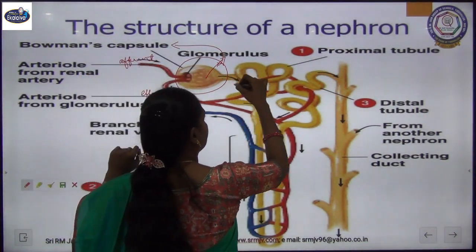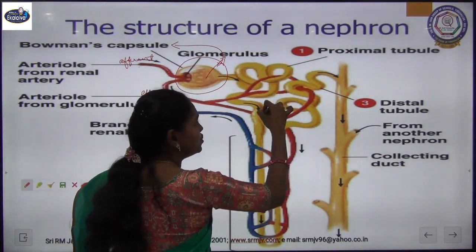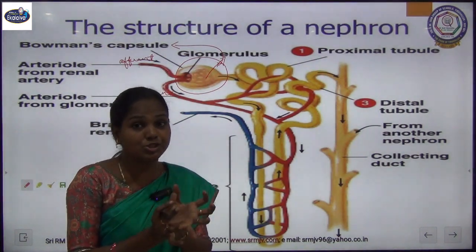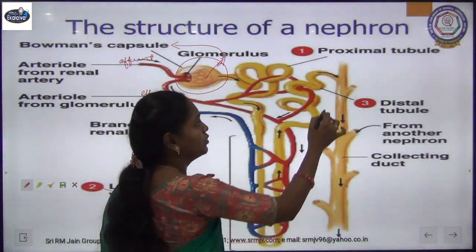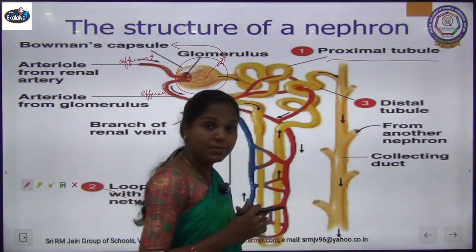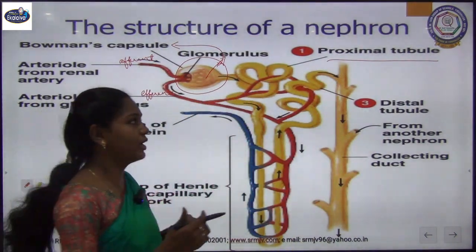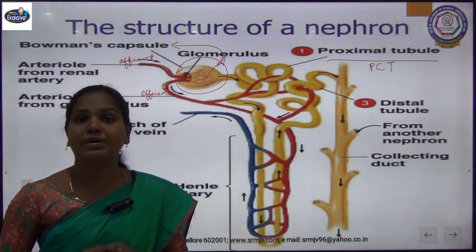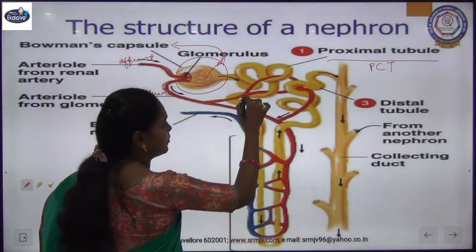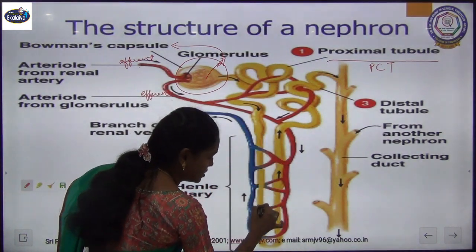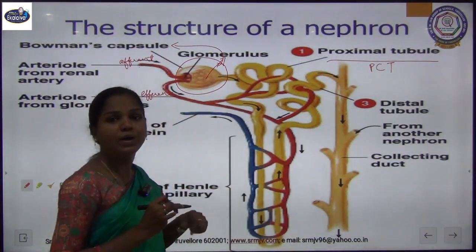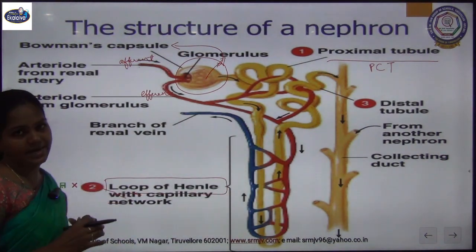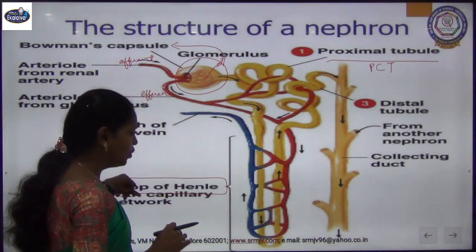Then it continues as a coiled tube. Can you see this portion? The front portion of that coiled tube we call the proximal convoluted tube, PCT. Then it continues into a U-shaped tube, which we call the loop of Henle.